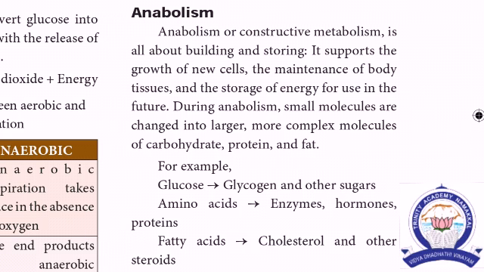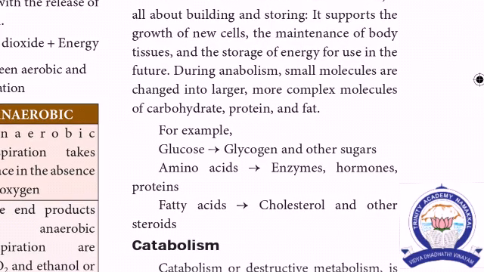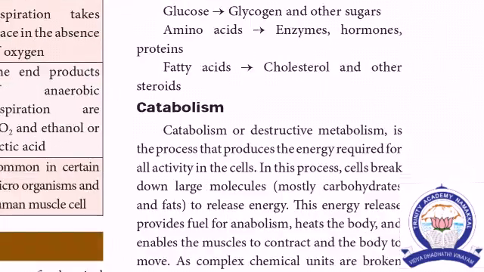Two or more small molecules are converted into large molecules. Example, carbohydrate, protein, fat. Carbohydrates are converted into glycogen and other sugar modifications also. Proteins are modified into enzymes, hormones and amino acids. Then fats are converted into fatty acids. Fatty acid எப்படி ஸ்டோரிங் ஆகுது? கொலஸ்ட்ராலாவும் அதர் ஸ்டீராய்ட்ஸ் ஸ்டோரிங் ஆகுது.